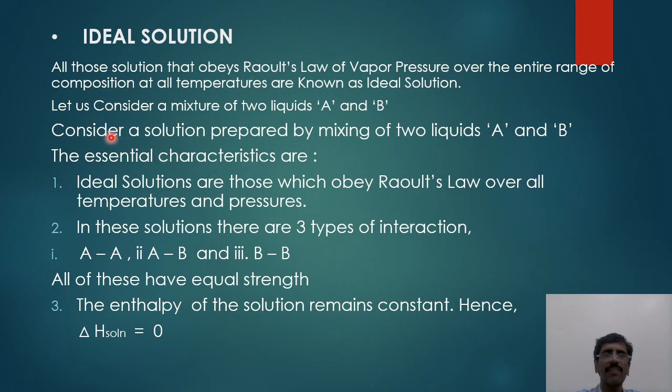Now as usual we consider a binary solution made up of two components A as well as B. Now when we mix the two liquids A and B, then considering an ideal solution, what are the essential characteristics? First one is, as I told you, ideal solutions are those which obey Raoult's law over all temperature as well